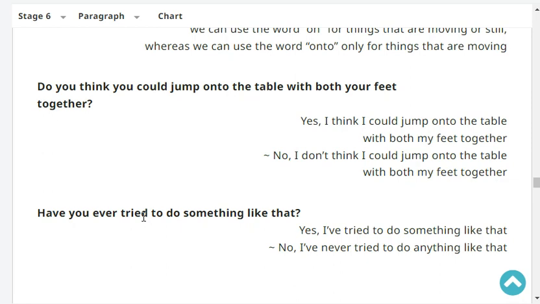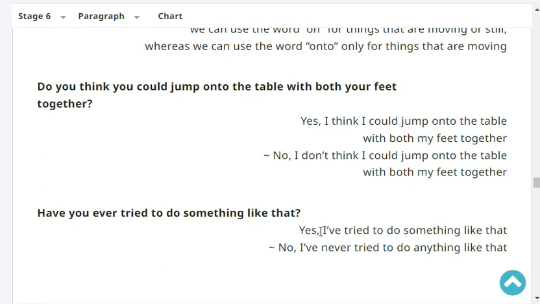Do you think you could jump onto the table with both your feet together? Yes or no? Yes, I think I could jump onto the table with both my feet together.